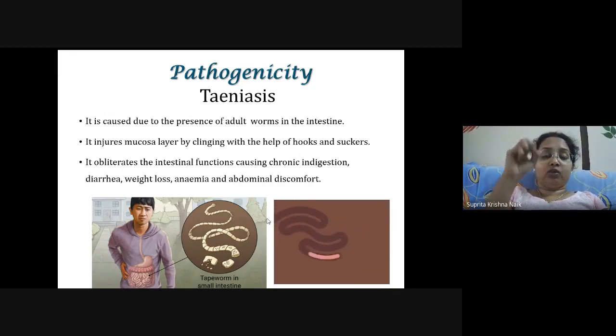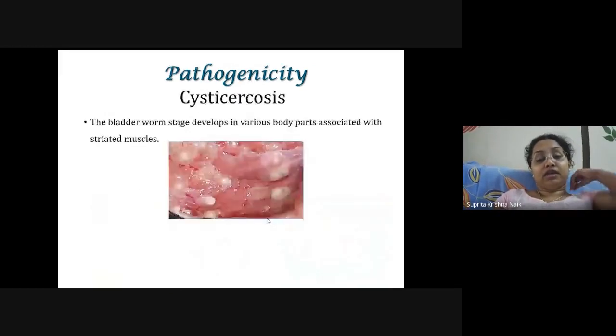It will cling to the small intestine and start eating it up. Now it obliterates the intestinal functioning. How does it create a problem in the intestinal functioning? It does so by causing chronic indigestion, diarrhea, weight loss, anemia, and even abdominal discomfort is seen in the patients suffering from taniasis. The next pathogenicity disease that is caused by it is called cysticercosis.